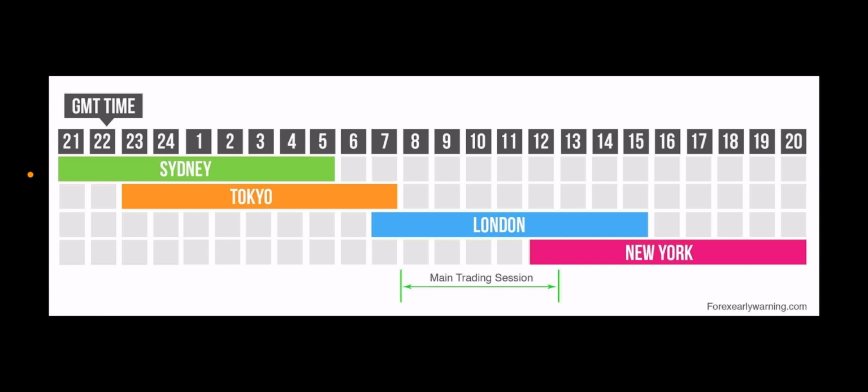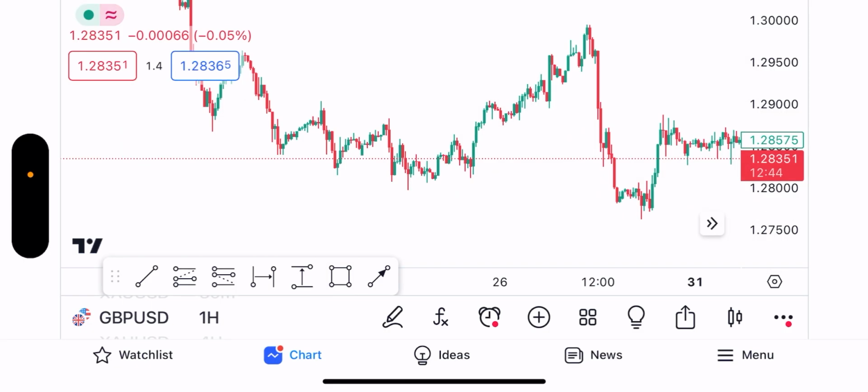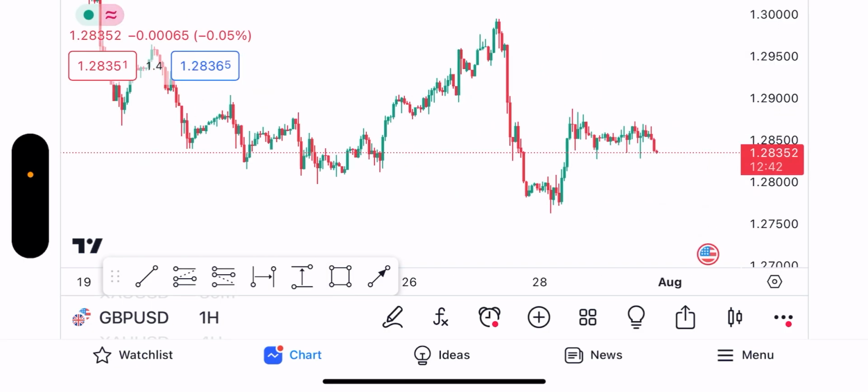Those are economic events that affect the USD, so it is prime that pairs with the USD in them are traded during the US session, or New York session.